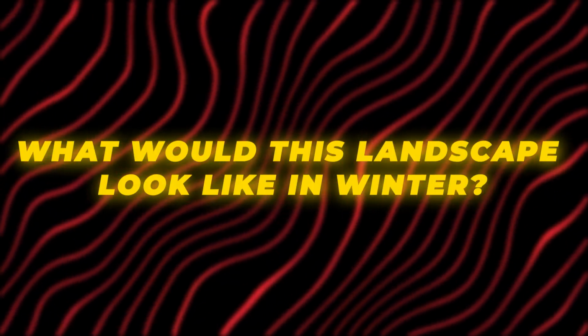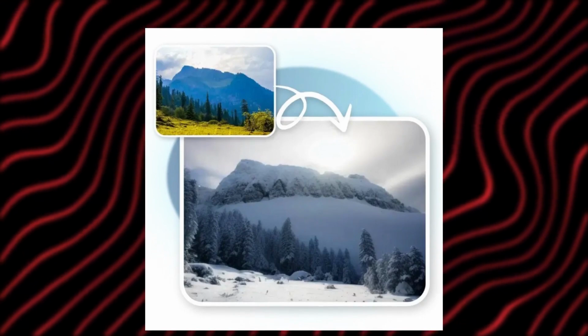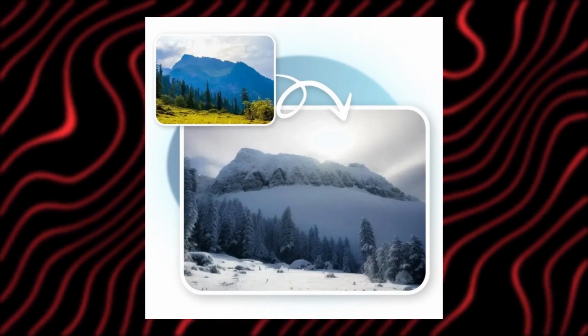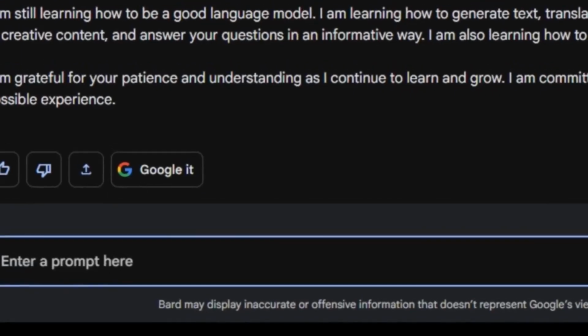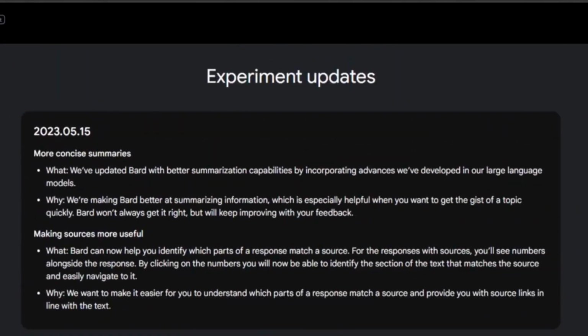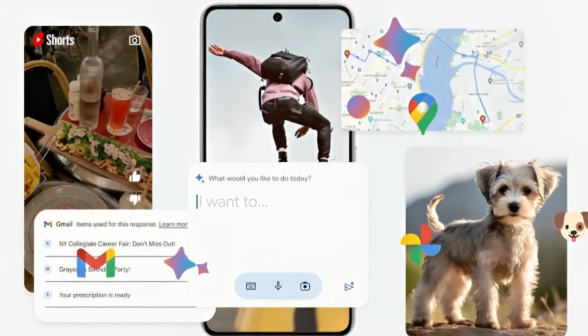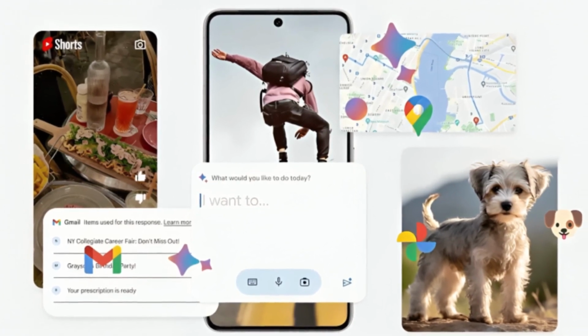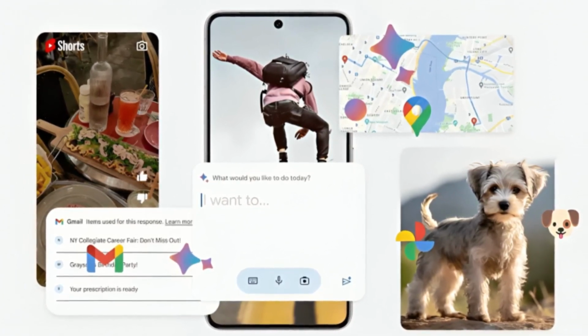Or "What would this landscape look like in winter?" and get an AI-featured picture of your image with the desired effect. You can also give Google Bard feedback on the AI-featured pictures by using emojis or text commands. You can also edit the AI-featured pictures by using the tools on the website, such as cropping, resizing, rotating, or